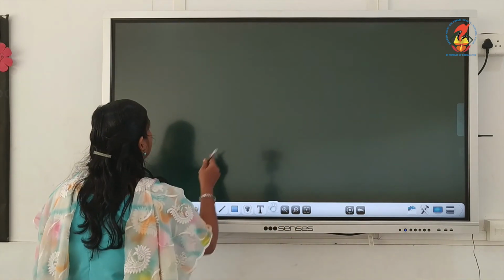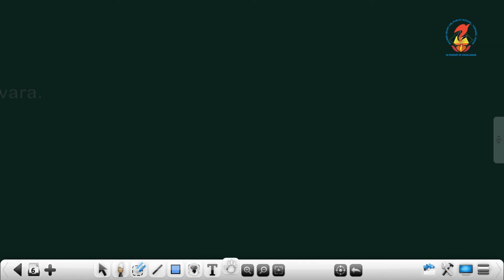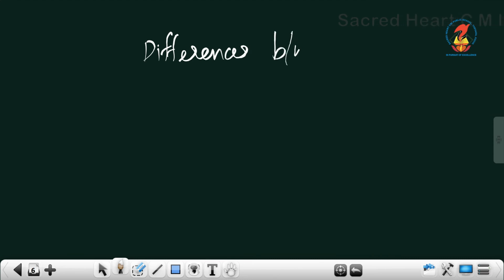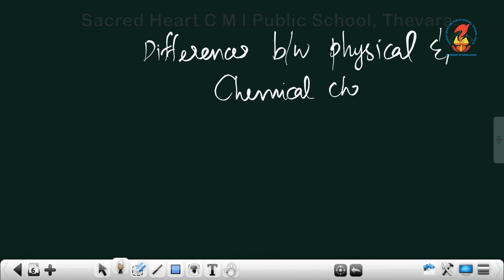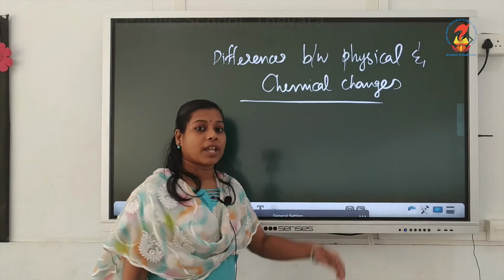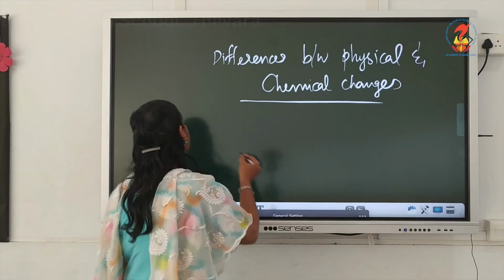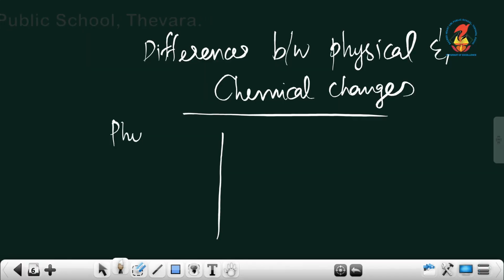Now we can see the differences between physical and chemical changes. So, what conclusion we are drawing from this chapter is that some changes are physical and some changes are chemical.